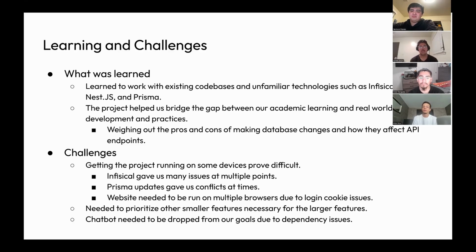As far as what we learned on this project, we learned a number of things, such as working on an existing code base rather than starting from scratch on our own. We worked with new technologies such as Physical, Yarn, Nest.js, and Prisma.